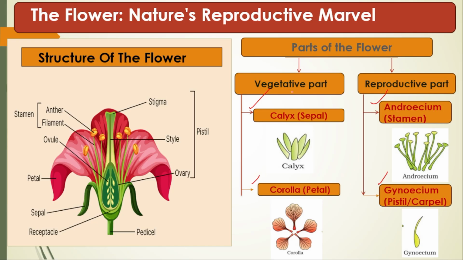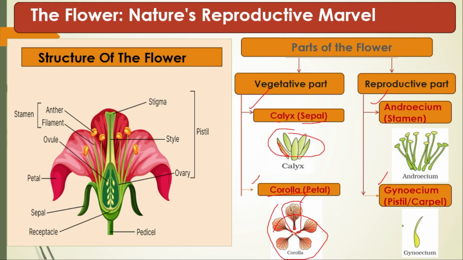So in the vegetative part, the first one is the calyx, and the unit of calyx is called sepals. The second one is the corolla, and the unit of corolla is called petals. If I ask about a single unit, it is called a petal. If I ask about the whole whorl, it is called the corolla. A single unit is called a sepal, and the whole whorl is called the calyx. Got it? This is the calyx, this is the corolla, this is the androecium, and this one is the gynoecium.